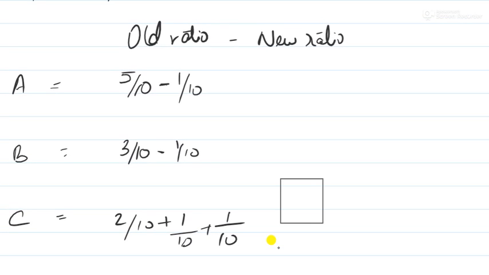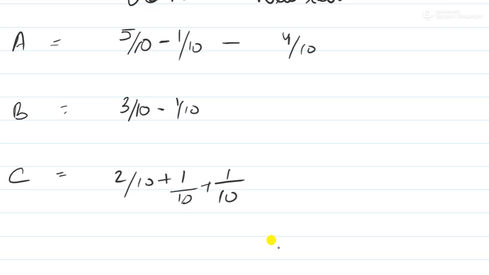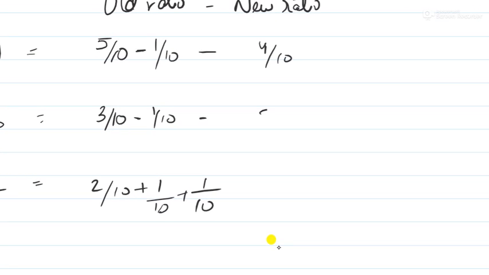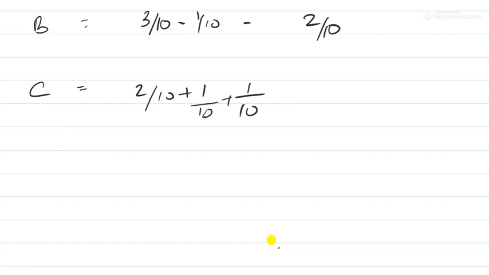So the new ratio is 4 by 10. Simple, right? Because in here we don't have to take LCM. The denominator is the same. New ratio of B is 2 by 10. And new ratio of C is 2 plus 1 plus 1, 4 by 10.